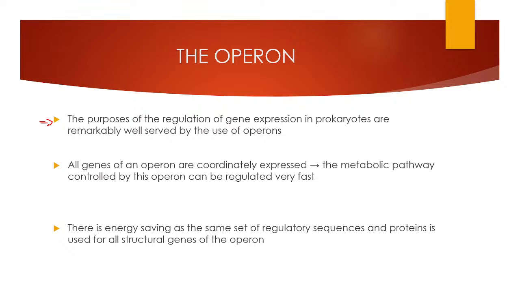Okay, so in prokaryotes, the operon is very essential to control the gene expression. Note that it is very important to regulate the gene expression. All the genes of an operon are coordinately expressed and the metabolic pathway controlled by this operon can be regulated very fast.